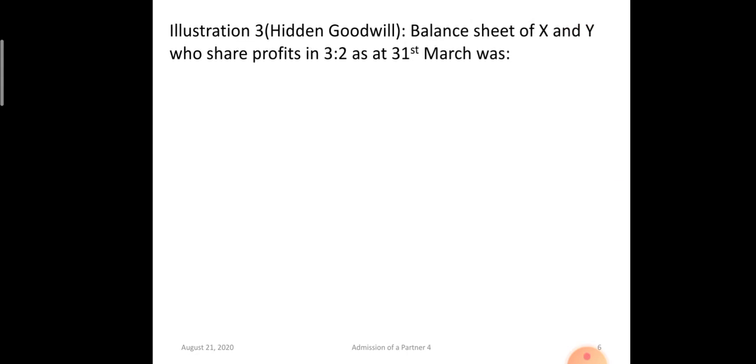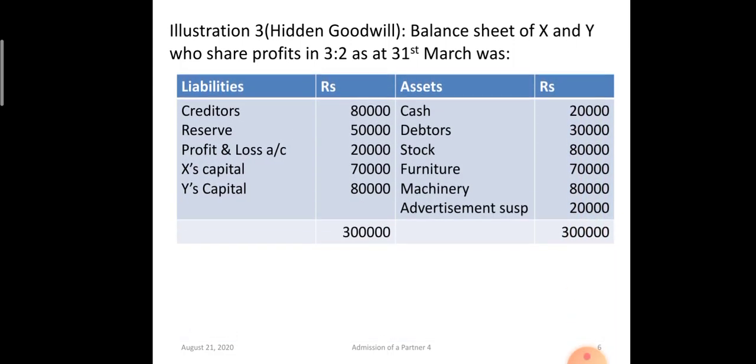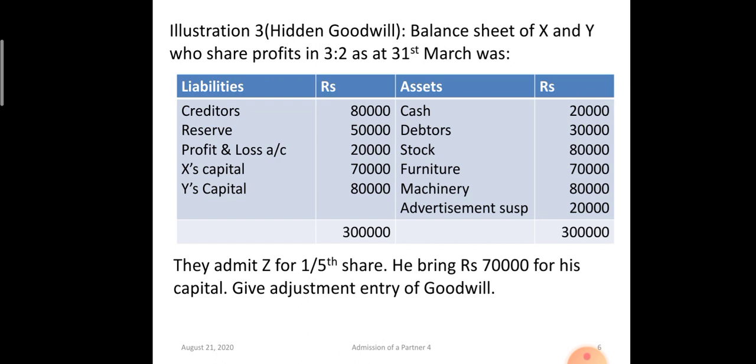Now this one is also an important question. Hidden goodwill. There are two partners X and Y who are sharing profits in the ratio of 3:2. Balance sheet is given. Okay. Z is admitted for 1/5 share and he is bringing 70,000 for his capital.